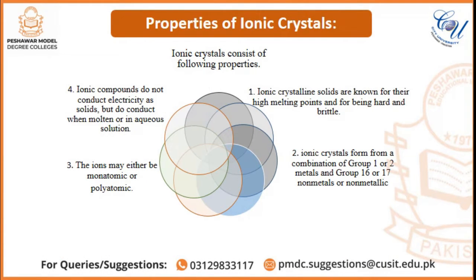Properties of ionic crystals. So they possess the following properties. Ionic crystalline solids are known for their high melting points and being hard and brittle. Ionic crystals form from a combination of group 1 and 2 metals and group 16 or 17 non-metals or non-metallic ions. The ions may either be monoatomic or polyatomic.